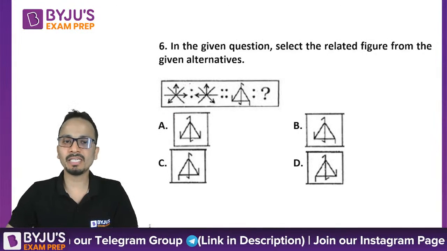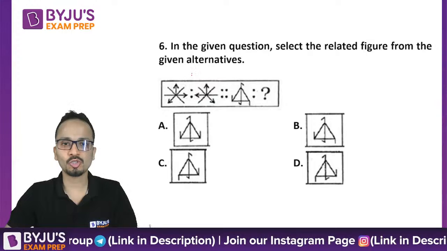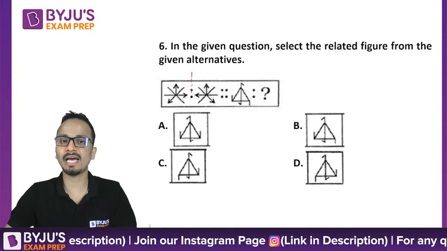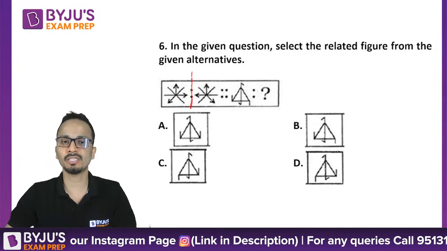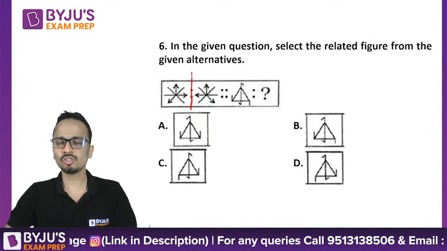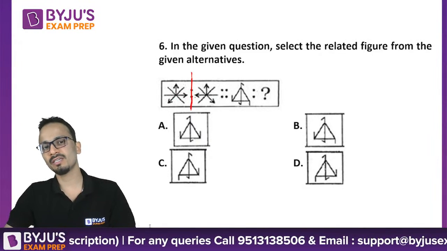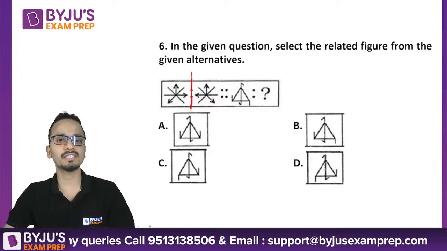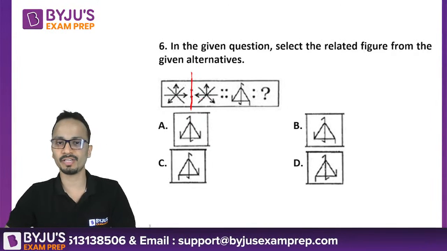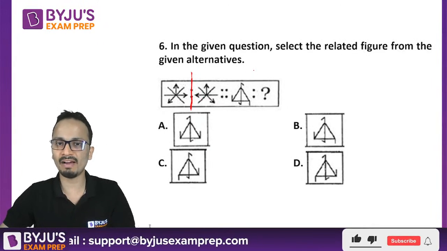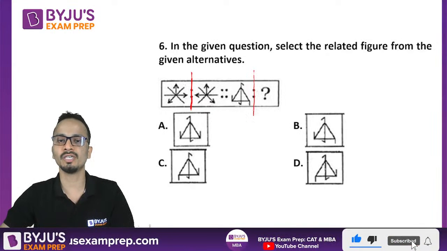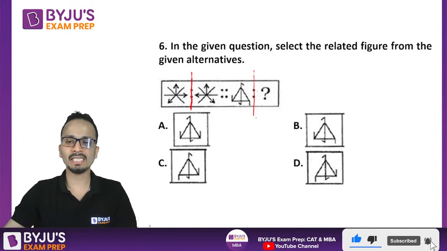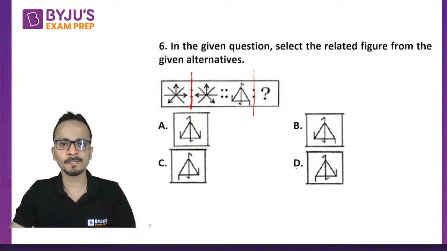Now here what is happening? A mirror image. So let's assume that this is the axis of reflection. This is the mirror. So one of the figures is the mirror image of the other figure. So similarly, you'll have to look at the mirror image of this figure and select the correct answer from the options.